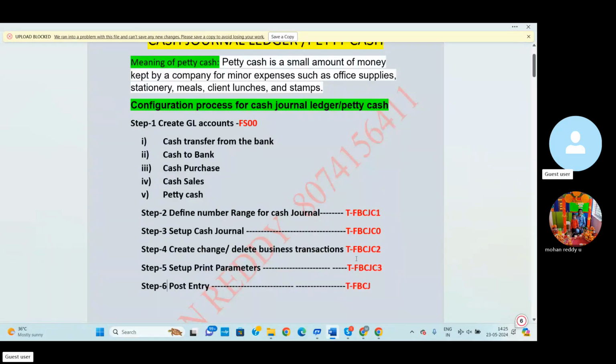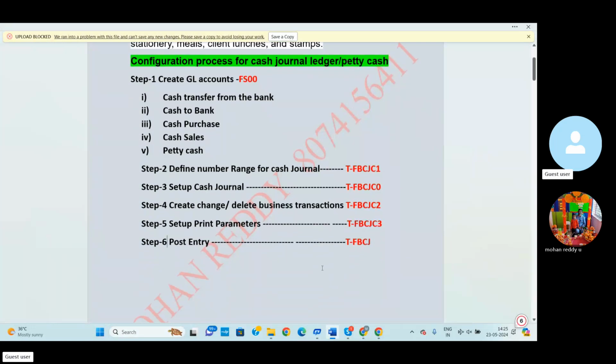Each and every step is done using these T codes: define number range and set up cash general, create or change, delete business transaction, set up print parameters, and finally we can post the cash general posting, cash general entries. So then let's go to the SAP.